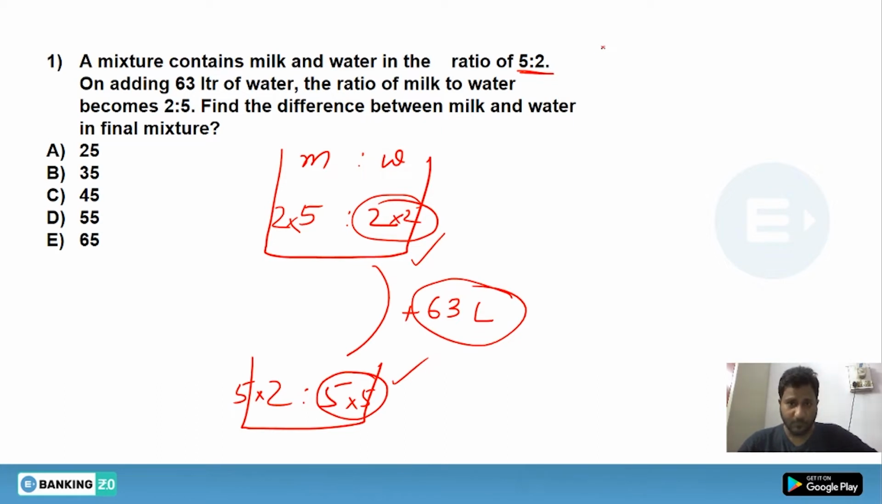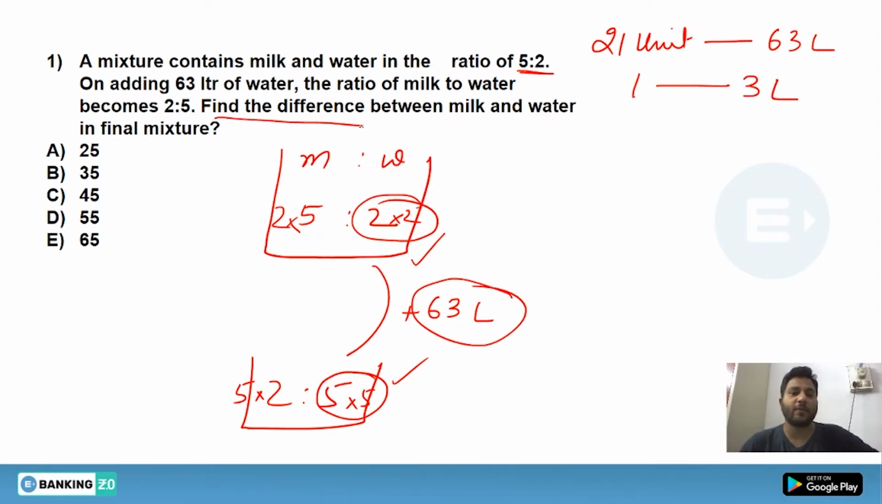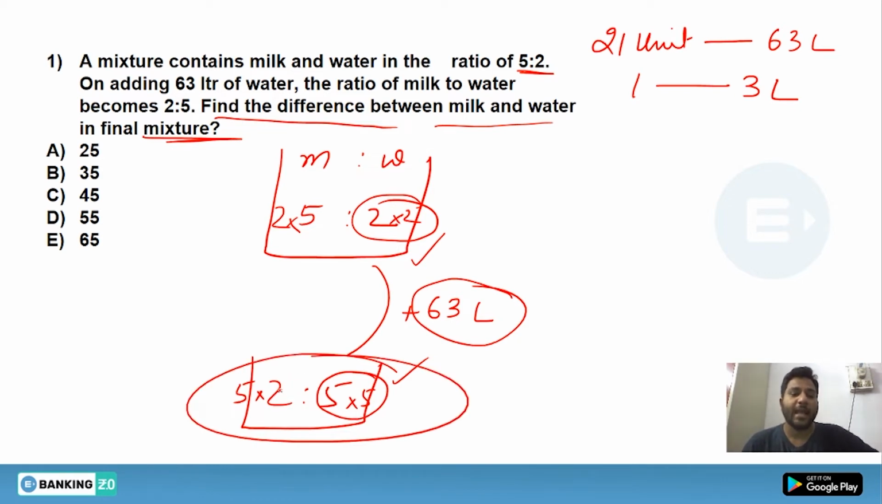Now what is the ratio change? 21 units. So basically 21 units stand for 63 liters, so 1 unit stands for 3 liters. Now they're asking to find the difference between milk and water in the final mixture. Here is the final mixture, and the difference is 15. So 15 stands for 45 liters.